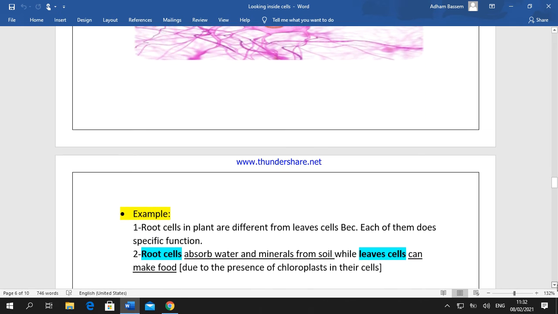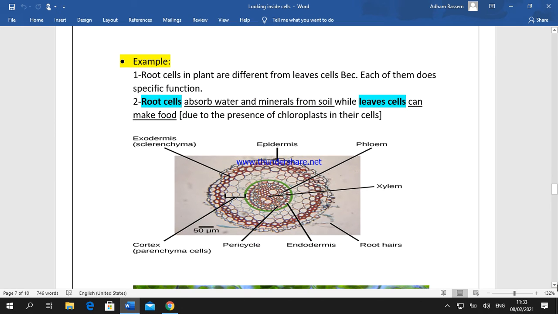Also, in plants, the root cells differ from leaf cells because root cells do a specific function that differs from the specific function done by leaf cells. Root cells absorb water and minerals from soil.